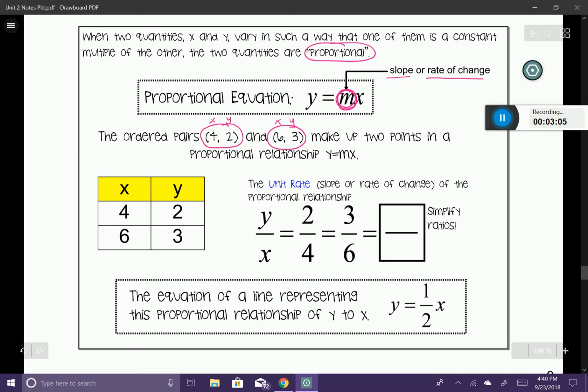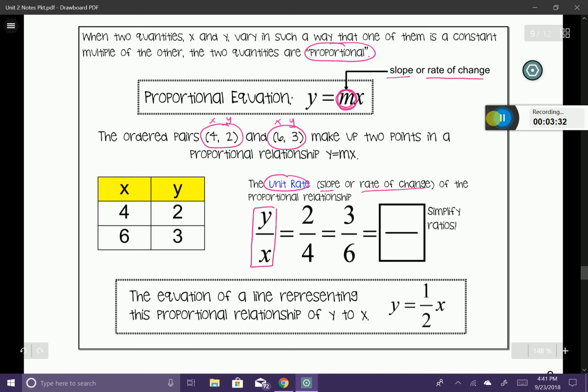Now, let's talk about this concept of a unit rate. The unit rate, or the slope, or the rate of change. See what I did there? I added another name for slope and rate of change. They all mean the same thing. Here is what it means when it comes to a proportional relationship. When I have a proportional relationship, I have a ratio y divided by x.